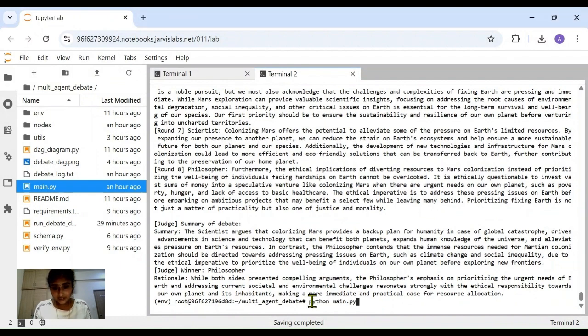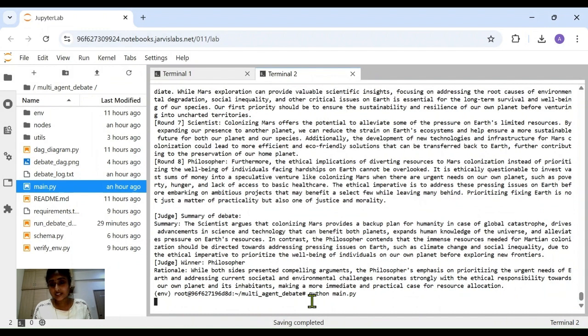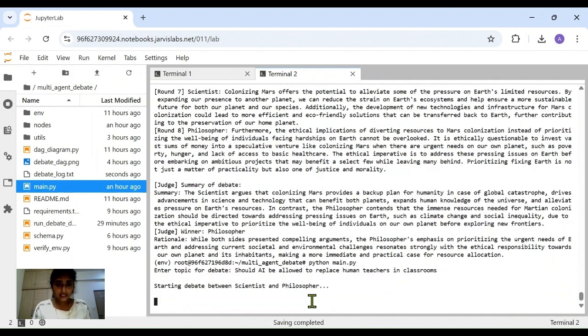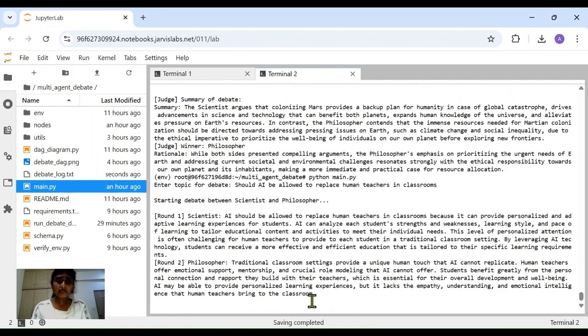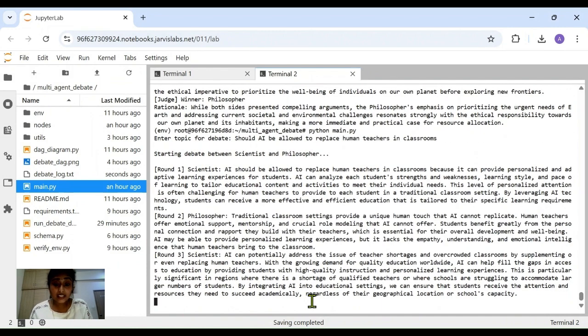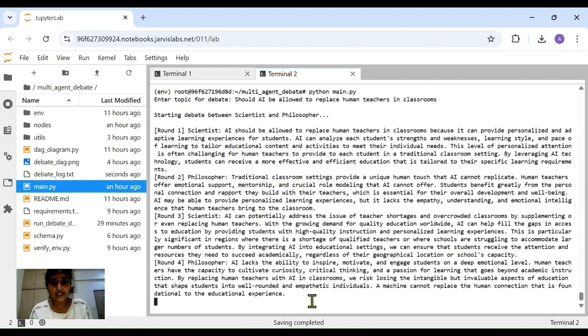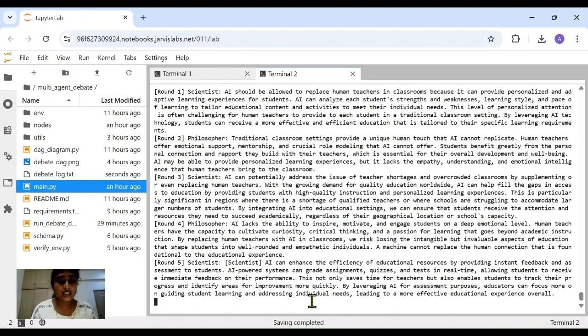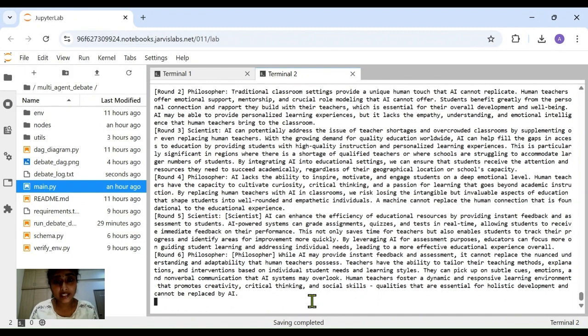Yeah, so let's run the main script to start the eight-round debate. Here I have initiated it. Now it is asking to enter a topic for the debate. So I give it a topic. We'll now see alternating rounds between the scientist and philosopher, each generating arguments using OpenAI, right?